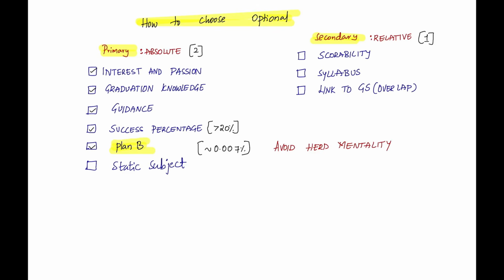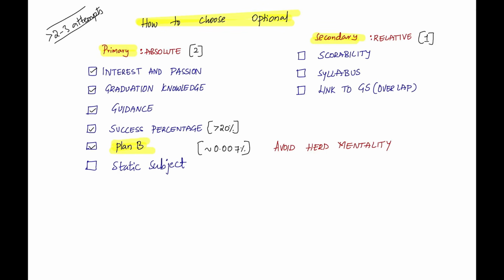I could see a lot of students who are opting for medical science, because a doctor from medical background, you will find very rarely a doctor giving more than 2 to 3 attempts in this particular exam. Very rarely, because they have decided that let's give a try for 2 to 3 years, then with the same medical knowledge they are writing NEET PG or NExT, and they're getting into PG education. They're choosing some non-clinical like biochemistry, PSM, then they're coming back and working hard. I think they're keeping their plan B open. Okay, I think that is a very good way of choosing an optional.